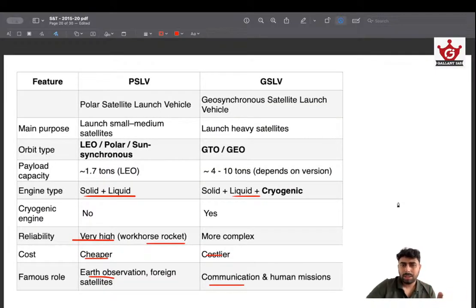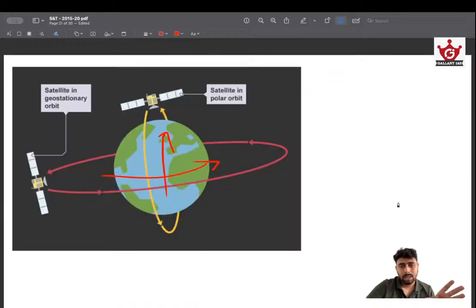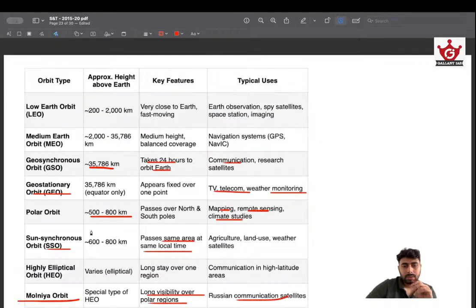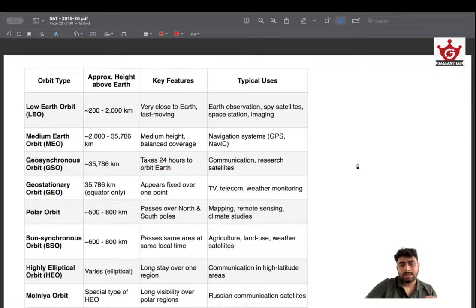Take a screenshot. Try to take a screenshot of this, compare it, and learn it. These are the major information that you need to know about PSLVs and GSLVs. And again, try to take a screenshot, also about the various orbits, because you won't be learning everything, and this can get slightly tricky. Try to take a screenshot of this also, because this can get slightly tricky if you are not learning it in a comparative way. If you are learning it in comparison, it's very easy to understand and remember. So take a screenshot of this also.